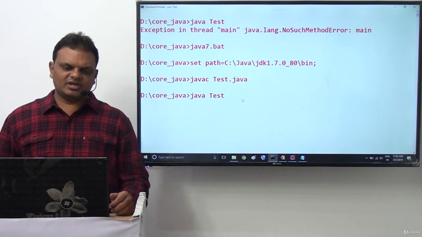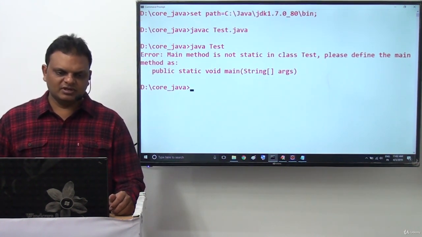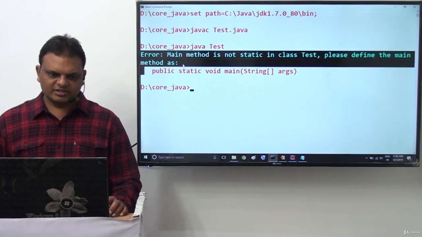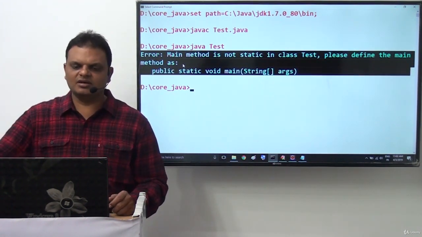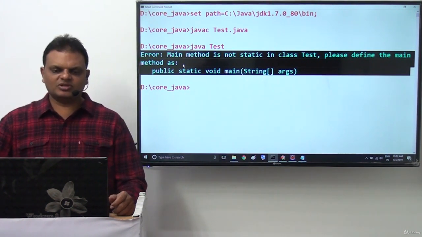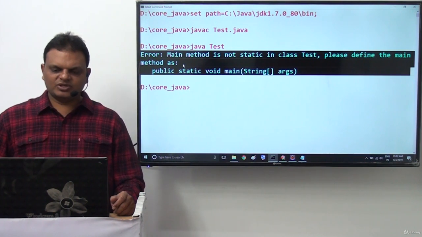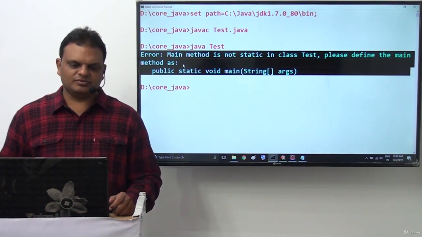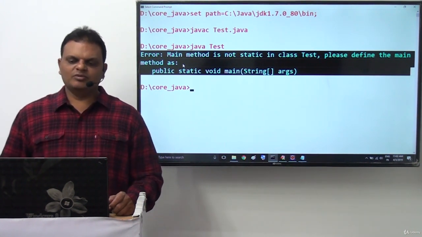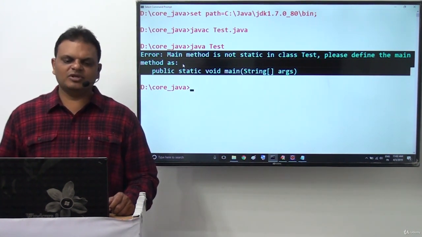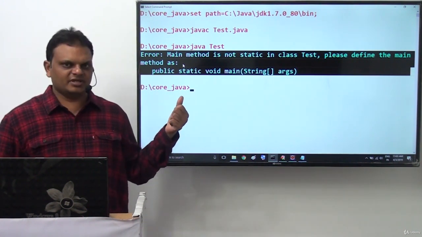Now let us check clearly what we are getting. Here we are getting an error message. What is this error message? Error: main method not static in class test. Please define the main method as public static void main(String[] args). So this is the error we are getting.